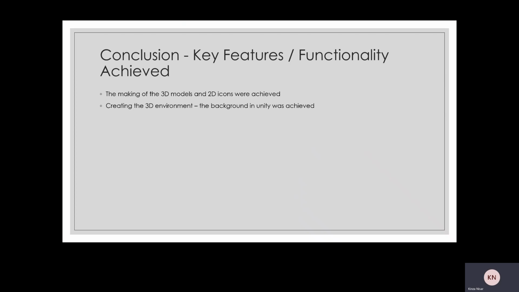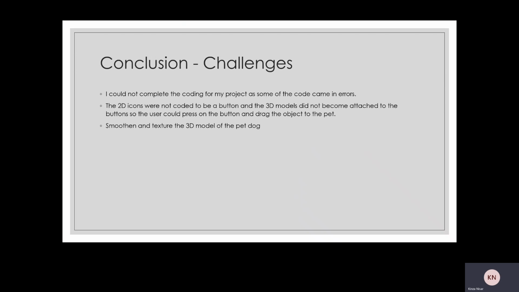To conclude, the key features and functionality achieved are that making the 3D models and 2D icons was achieved. Creating the 3D environment in Unity was achieved as well. The challenges were that I could not complete the coding as it was filled with errors.